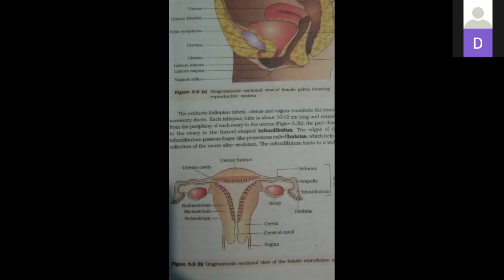Next, very interesting topic, pregnancy and embryonic development. This is a topic related to our body. You all know very well about each and every part of your body. Our body is like a machine. You all know about each and every apparatus and instrument present in your body for proper functioning of your machine. Is it clear? So pregnancy and embryonic development is a very interesting topic.